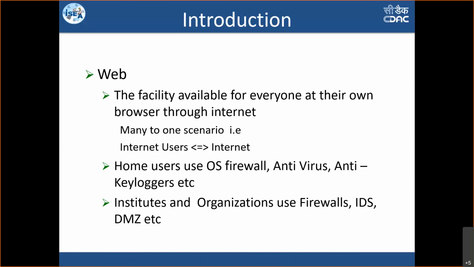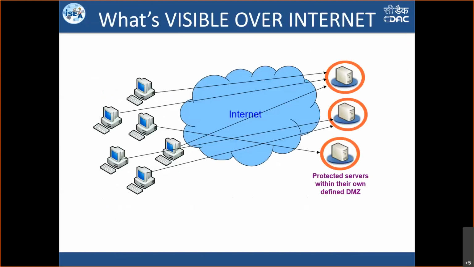DMZ is nothing but the demilitarized zone. It is a secured zone where we usually host our servers in a protected way, so that none of the attacks can be successful on the applications. So this is the general way we follow precautionary measures.